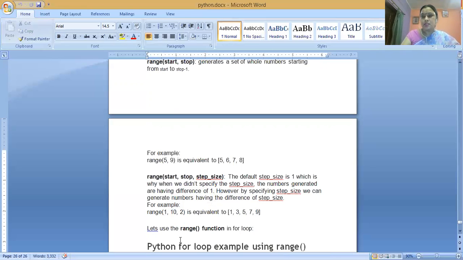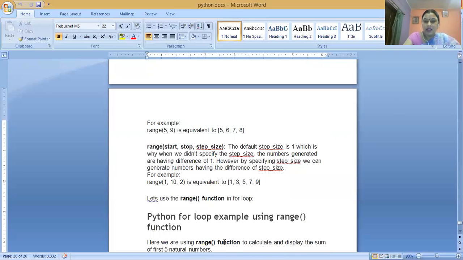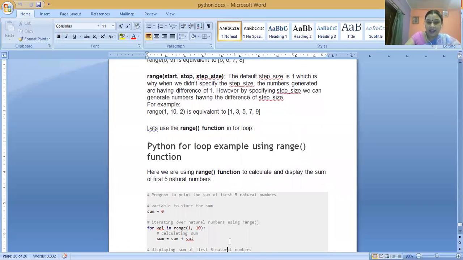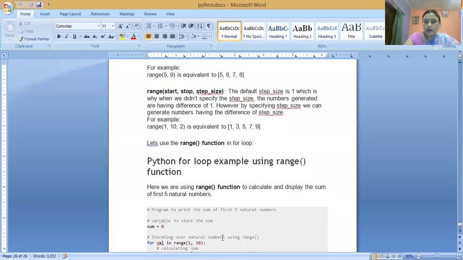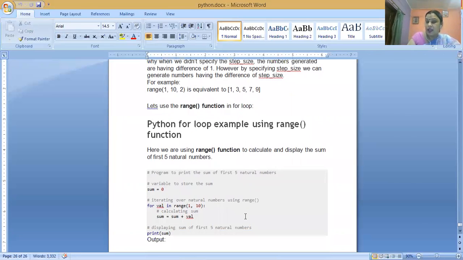This is the general syntax of the range function. The range function provides the range of numbers between the starting and stop value. And when we use the Python looping statement with the range function, we use the syntax for val in range 1 to 10, means this looping body will work from starting value 1 to end value 9, and each time the looping body does sum equals sum plus val.